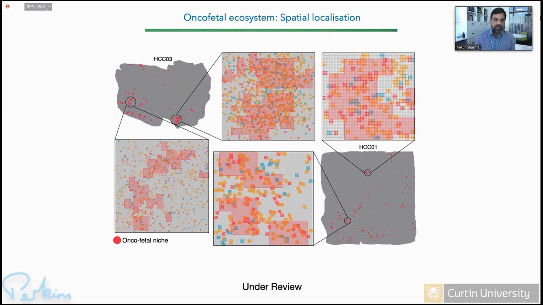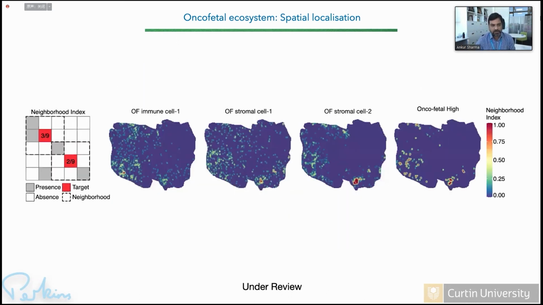But next, we did this neighborhood analysis, and we are now trying to come up with an oncofetal neighborhood. We want to understand where these multiple oncofetal-like cells co-localize with each other, and that's how we identify the oncofetal niche. We say, if you have 3 different cell types which are fetal-like, are they in close proximity? And in that case, we'll call it an oncofetal niche, right? So we could identify this oncofetal niche in both HCC tissues, which we sequenced here with BGI, and we could come up with this neighborhood index.